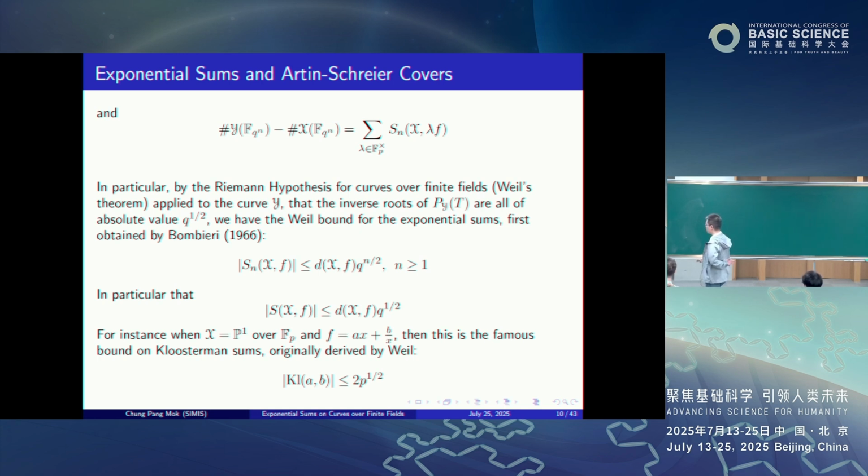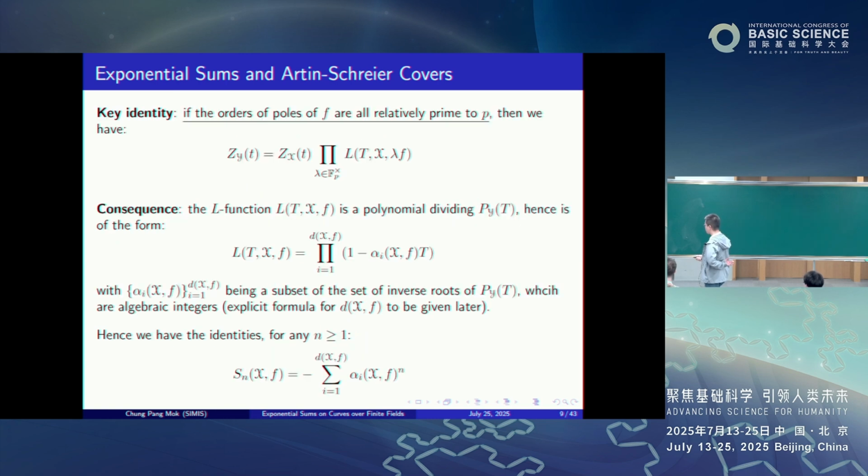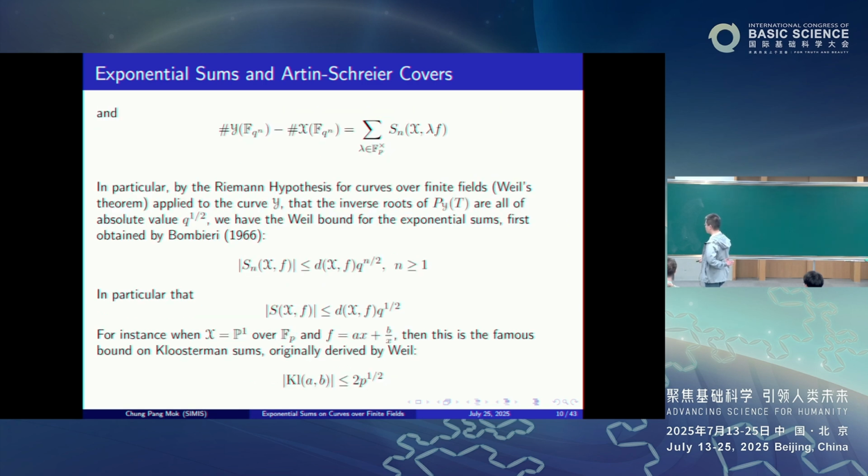So S_n(X, f) has absolute value bounded by d_X(f), which is the degree of the L-function of the exponential sum, times q^(n/2). So in particular, when n is 1, you get this bound. This bound was first obtained by Bombieri in 1966. So in particular, say when X is just P^1 over F_p, and f is ax + b/x, with a, b non-zero elements of F_p,